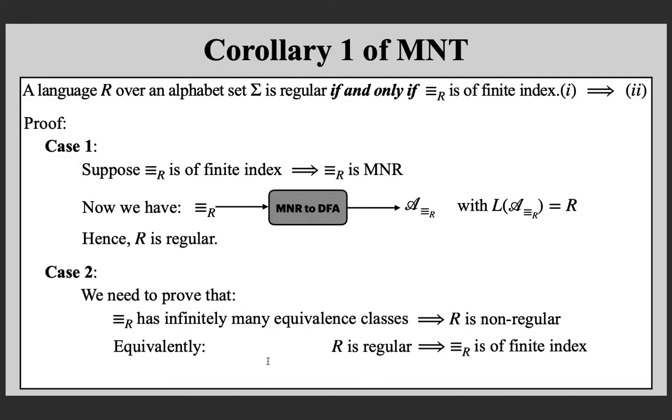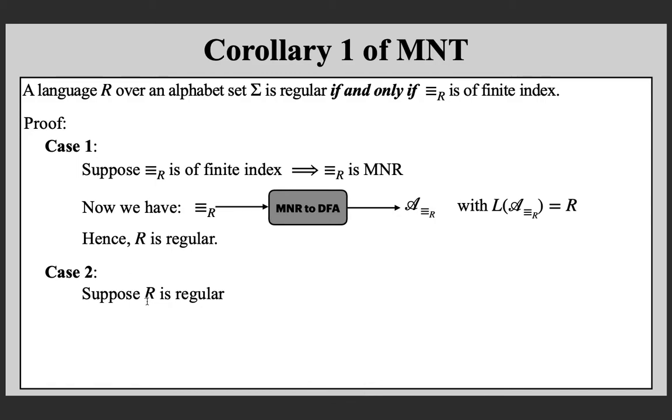classes. Why these two are equivalent is, if you recall from logic, we know that if we want to prove that P implies Q, it's enough to prove that negation Q implies negation P. It is the contrapositive form. P implies Q is the same as saying negation Q implies negation P. Here Q is R is non-regular, so negation Q is R is regular. P is infinitely many equivalence classes, so negation P is finitely many equivalence classes. So we have to prove that when R is regular, then this relation has only finitely many equivalence classes.